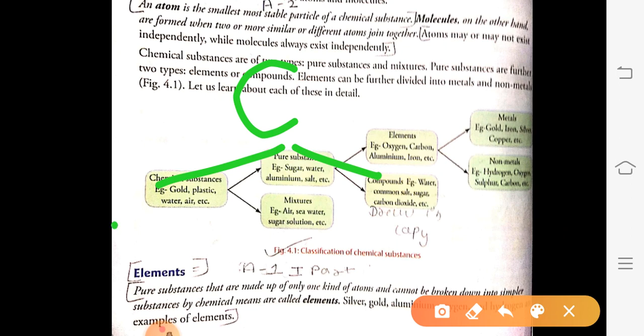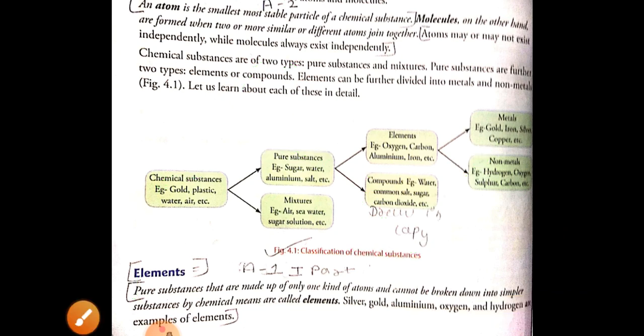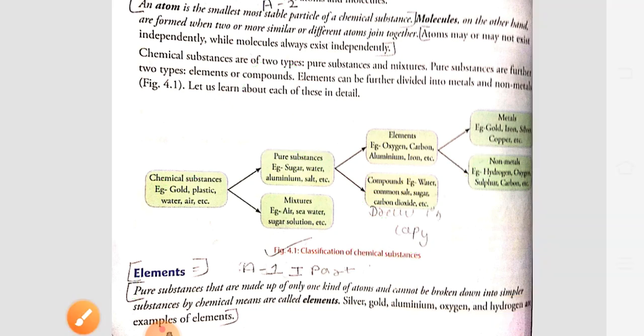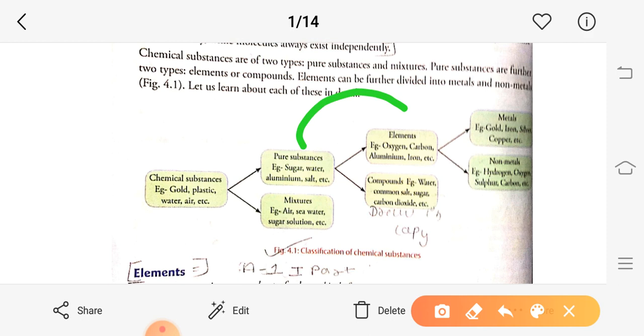In how many types are chemical substances divided?